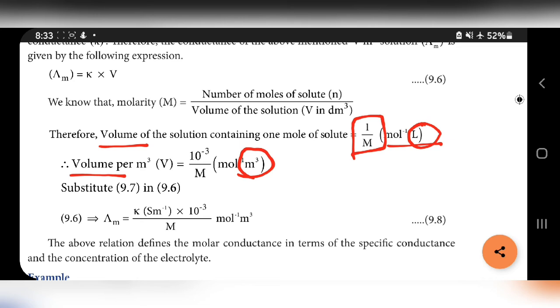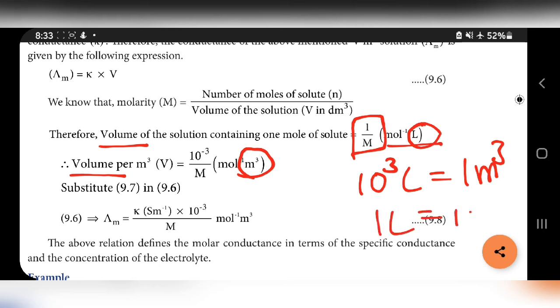For understanding, 1000 liter, that is 10 power 3 liter, is equal to 1 meter cube. So 1 liter is equal to 10 power minus 3 meter cube. So 10 power minus 3 divided by M is equal to V.